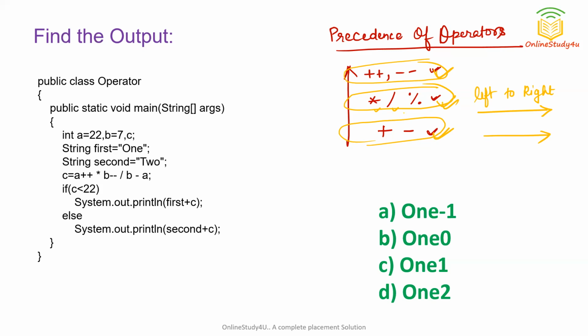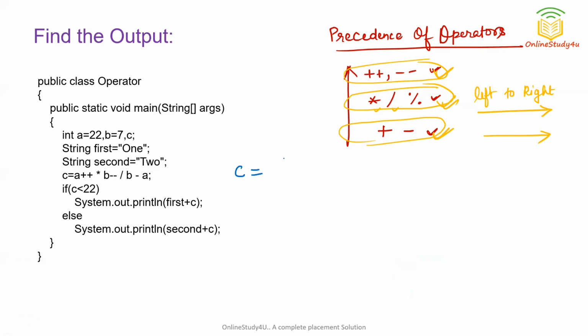So I have just shown the precedence of operators which are present here. Still, there are lots of operators in Java, so you can check them out. Now let us solve them according to this precedence which I have written here. There is a variable c, and what is it storing? It is storing a++ multiplied by b-- divided by b - a. So you can see this is the question.